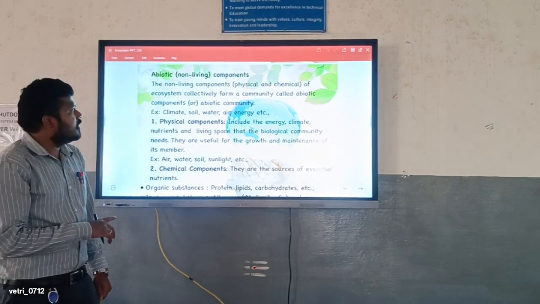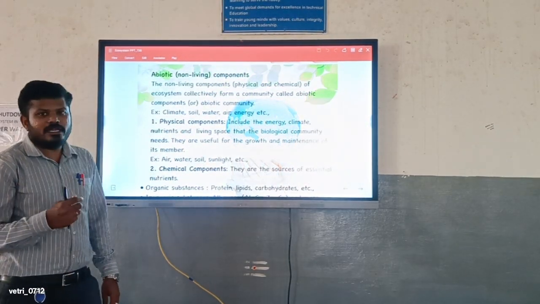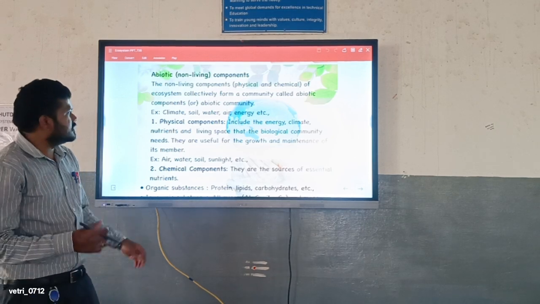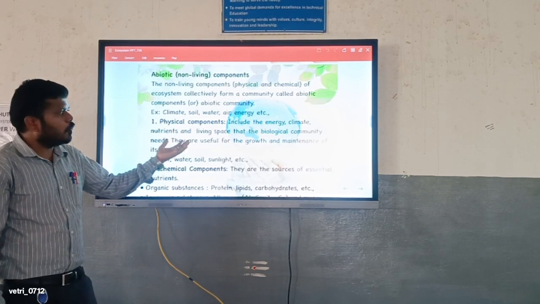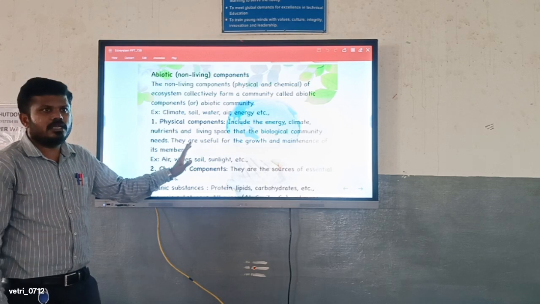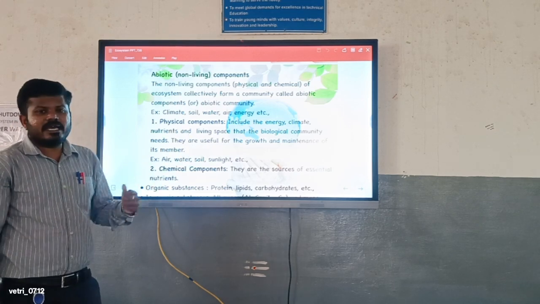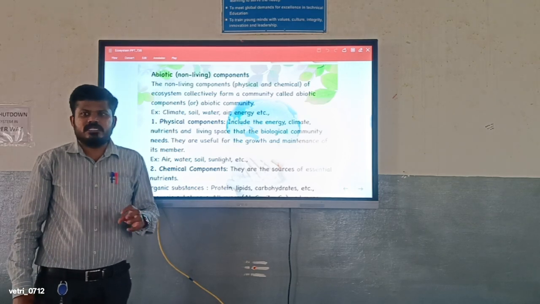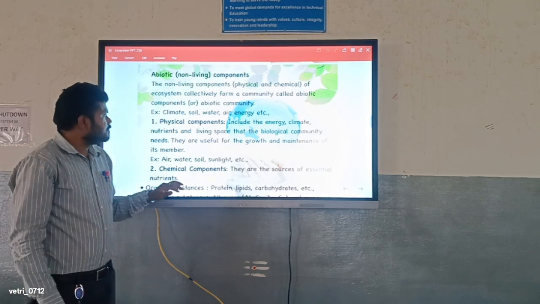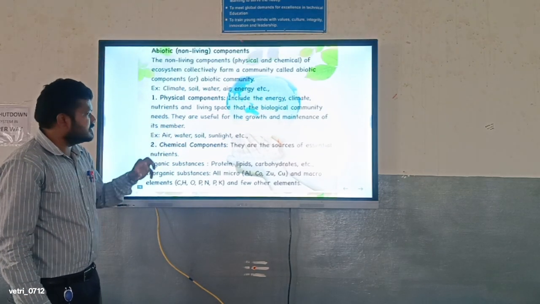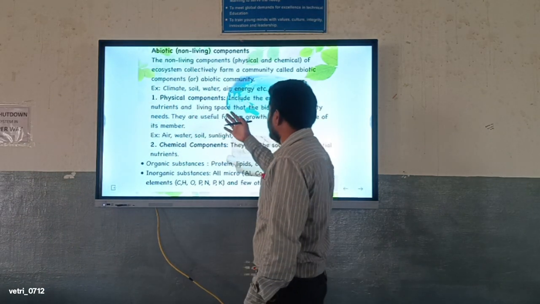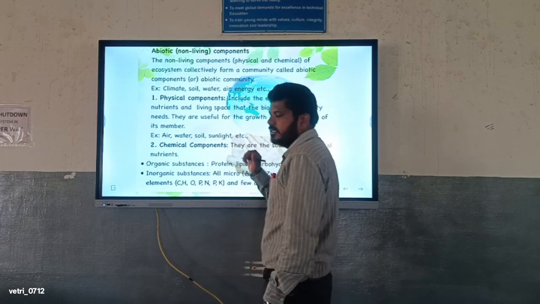As discussed, we are going to talk about the abiotic, non-living components. What are the non-living components? The climate, soil, water, air, and energy. These are the non-living components. How are they in direct physical contact with the living organisms? The physical components include the energy, climate, nutrition, and living spaces that the biological community needs.